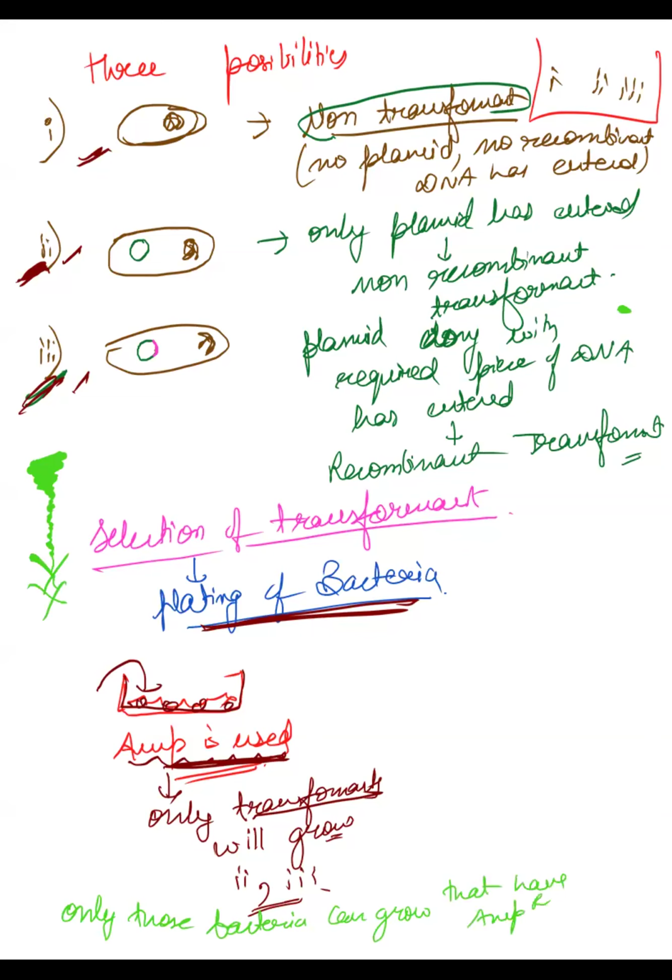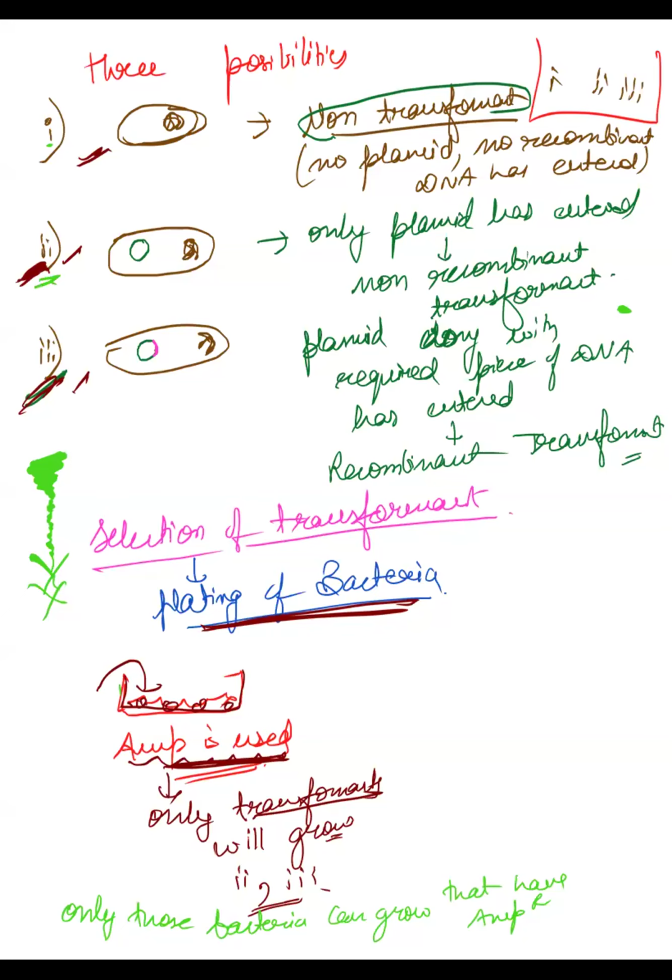See, you have put the chemical ampicillin here. So only those bacteria can survive that have ampicillin resistance. If you see the first case, here there is no plasmid. So if there is no plasmid, there will be no ampicillin resistance, because ampicillin resistance is present in the plasmid pBR322. Here there is no plasmid, that means no ampicillin resistance.